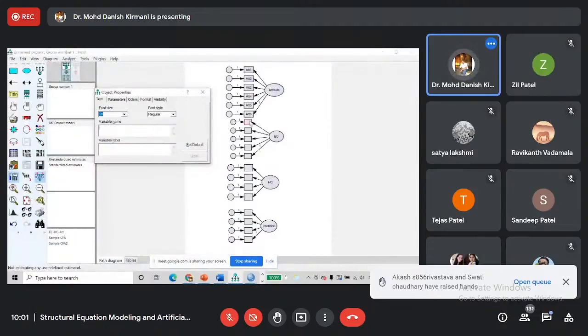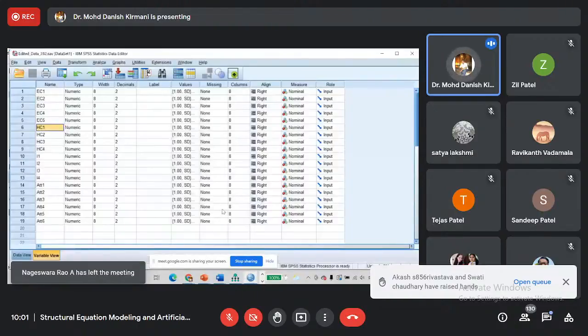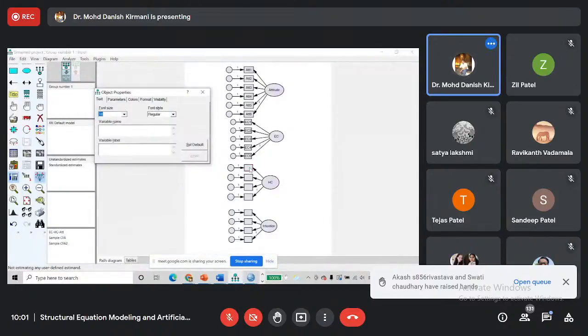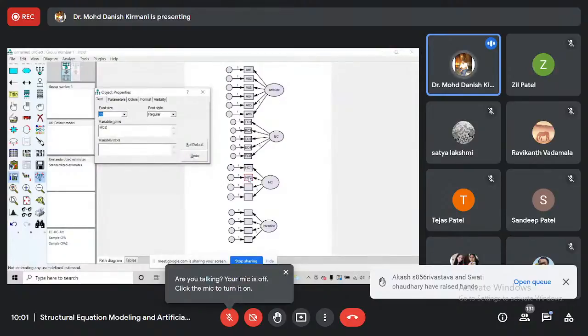For EC, the labeling is EC1 to EC5. So we should write here the same: EC1, EC2, EC3, EC4, EC5. For HC, it is HC1 to HC4. We should write here HC1, HC2, HC3, HC4.